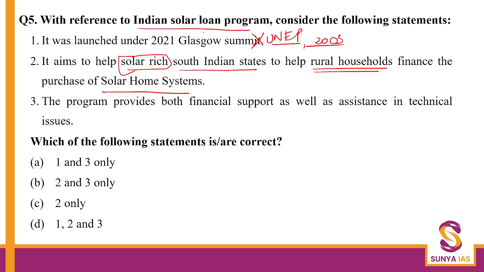So basically it's a credit facility in southern India. Okay, so statement number 2 is correct. This program provides both financial as well as technical assistance. Even this part is correct, right? This is the basic objective of the program, to provide financial as well as technical support. Because of this, the answer for question number 5 becomes B, that's 2 and 3 only.